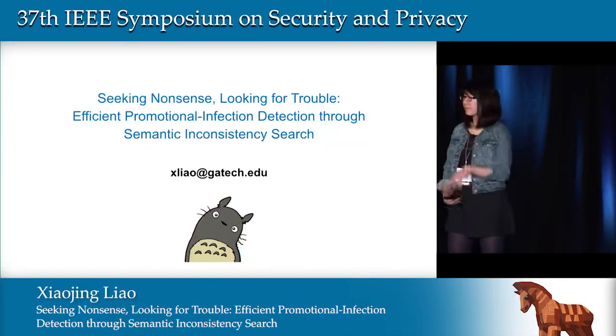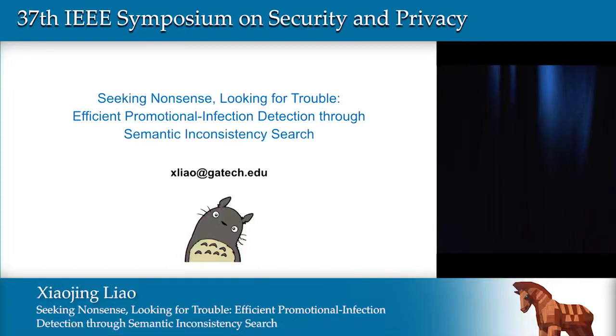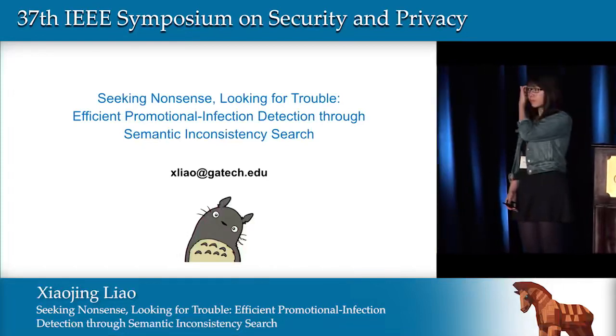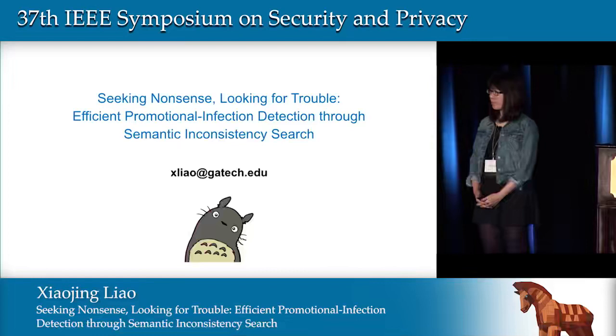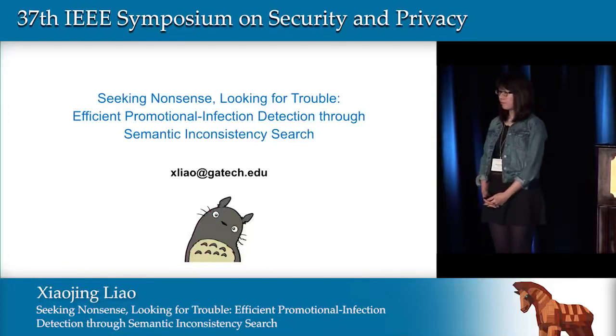Angel from Lehigh. So I have a question. Is the bad content stored at the server side, or is it delivered by JavaScript that they can modify at the client side? Pardon, can you repeat it again? So is the bad content, for example casino, directly stored at the server like uiuc.edu, or is it a JavaScript from a third party, and the third party will modify the web page and then deliver casino content? Yeah, both situations may happen, but all of them will be indexed by Google. That's why we can find it. It's used for promotion, and it should have been indexed by Google. Yeah, I'm just interested in the statistics. Thank you. Both situations happen.